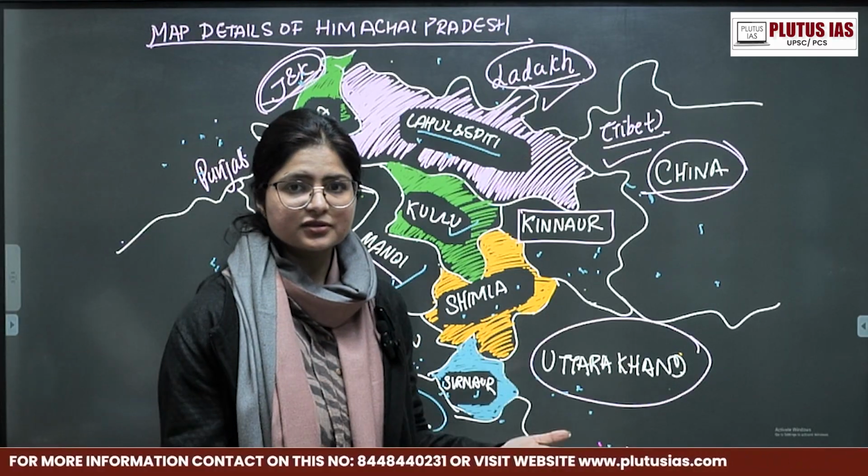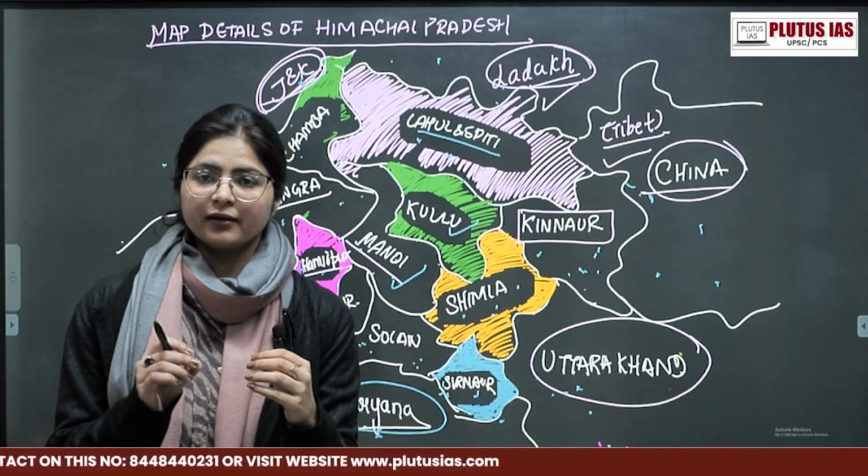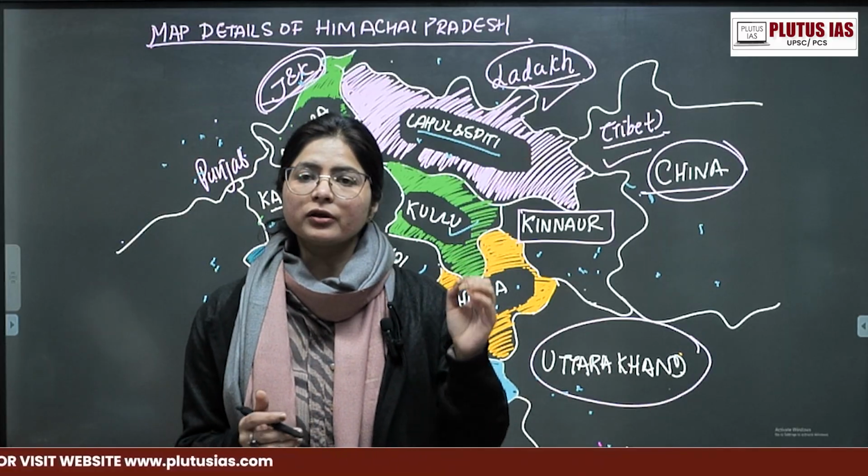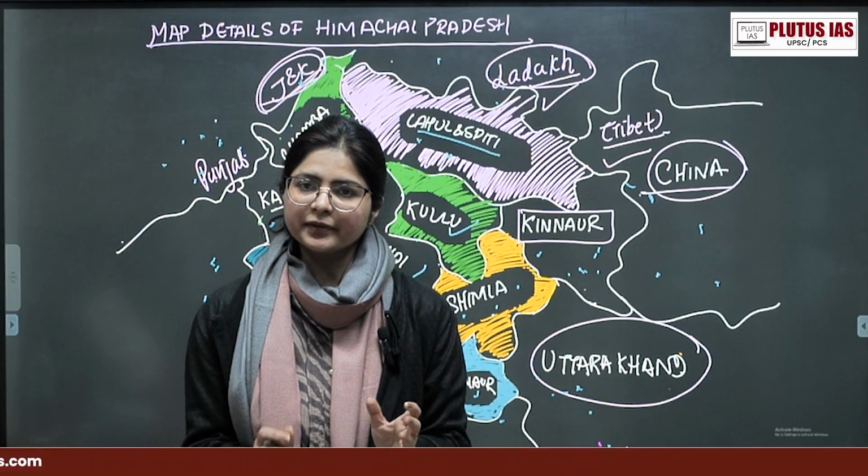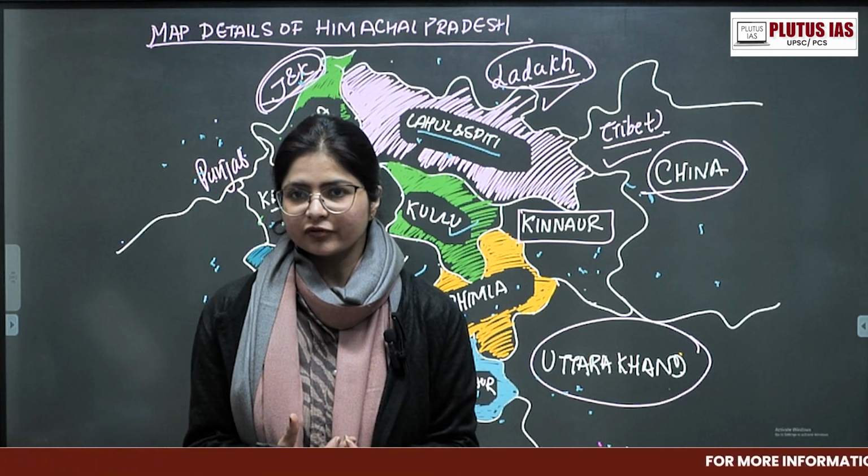To analyze the adjacent states and the adjacent international boundary, what you have to do is mark them up on the maps so that you can remember them for a longer period of time.